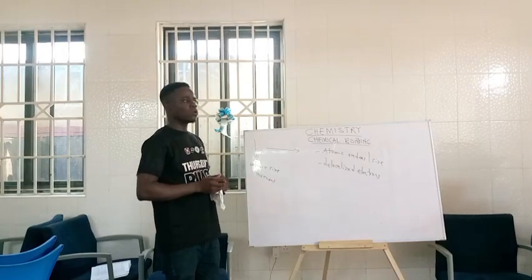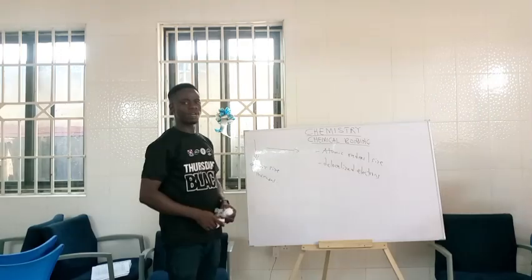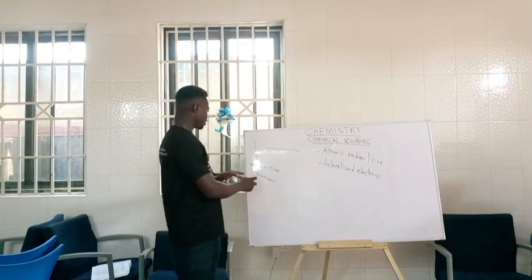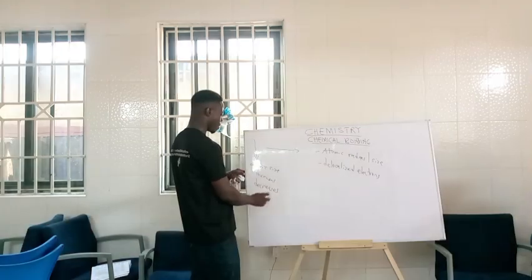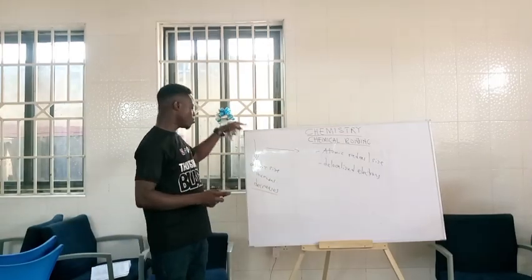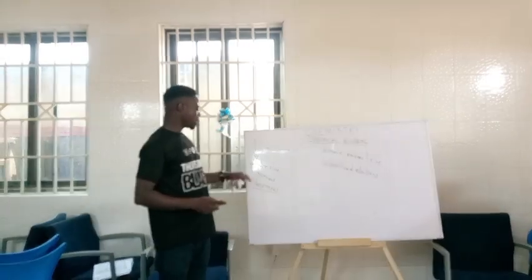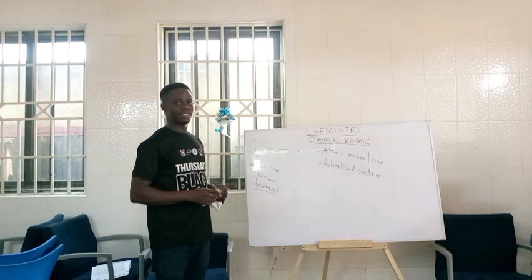So moving down the group, metallic bond strength decreases.